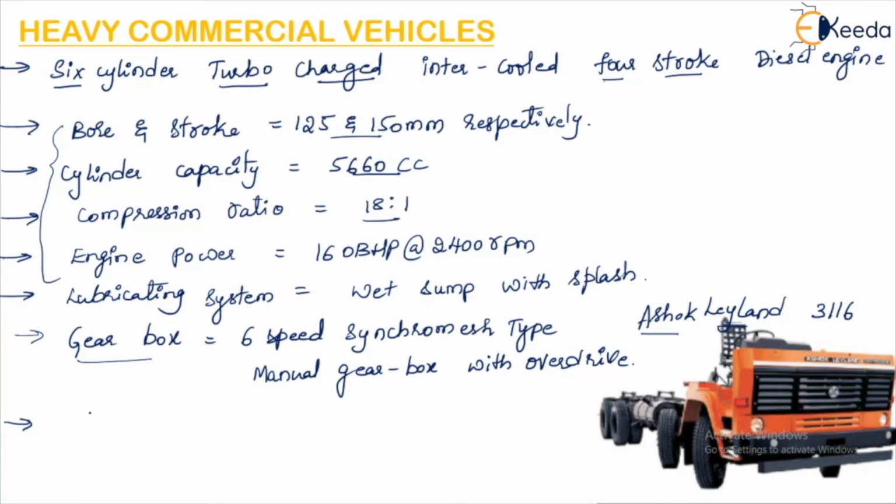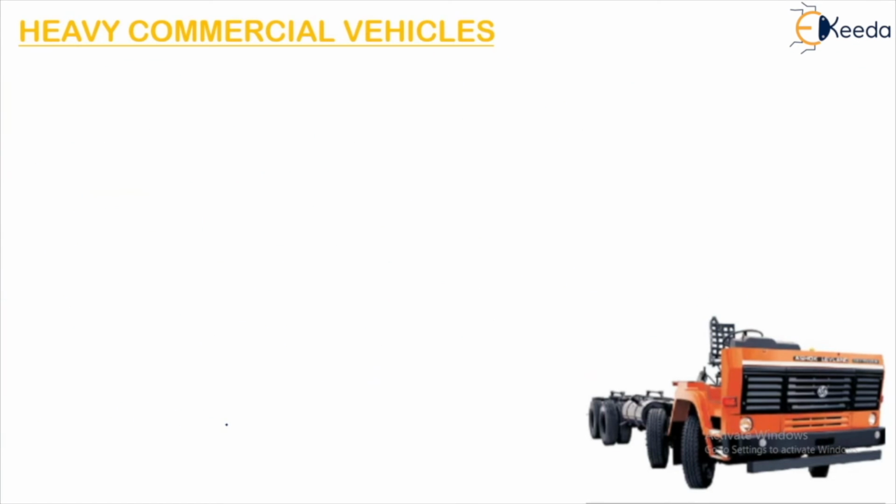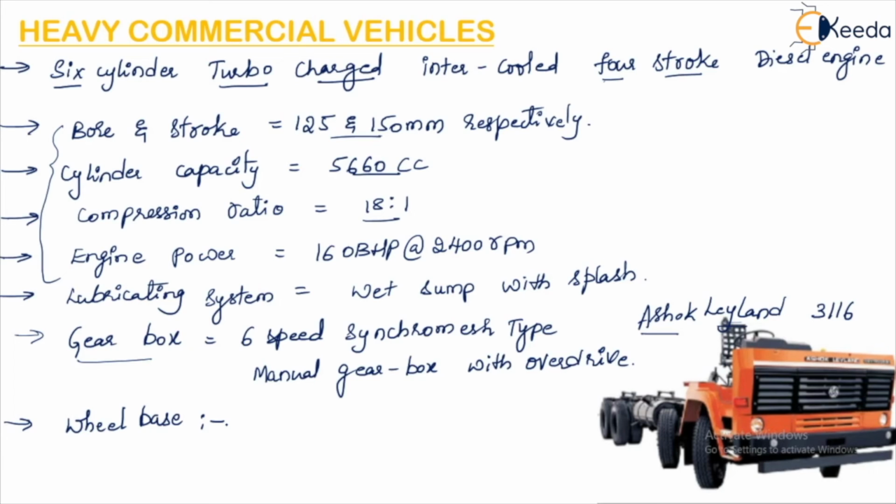Then the wheelbase. We have seen the wheelbase is 2.5 for almost all the trucks till now. But here the wheelbase is varying because it is a very heavy vehicle. The wheelbase is double that of the medium commercial vehicles and the light commercial vehicles.